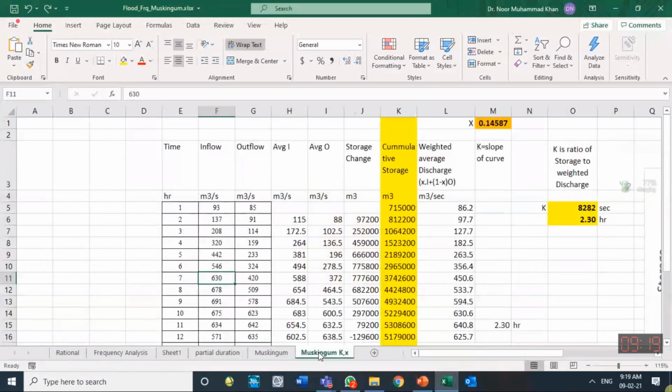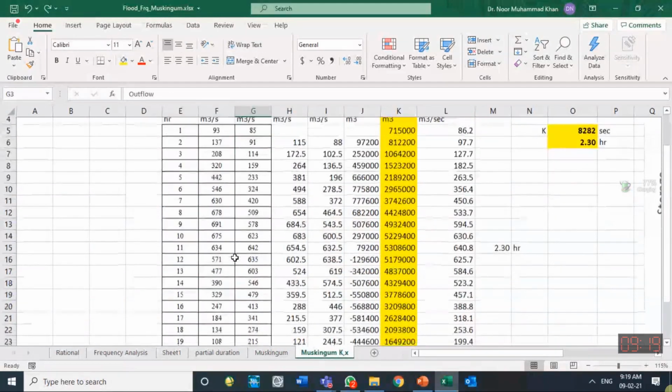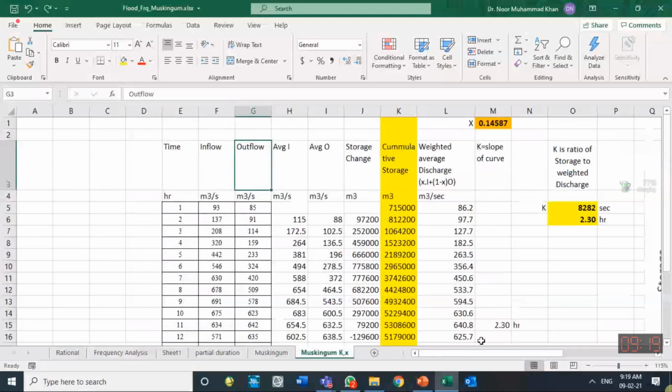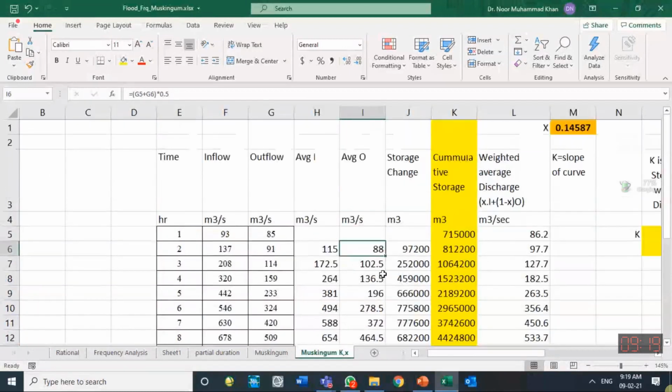Muskingum K and X value, how to find Muskingum K and X. The same information which was given to you is rewritten over here. Inflow is known to us, outflow is known to us. So that is what is known to us. And I did not plot their hydrograph. I have calculated average I, average O as it is informed in the previous figure. Storage is calculated, change of storage is calculated by average inflow minus average outflow into time step.